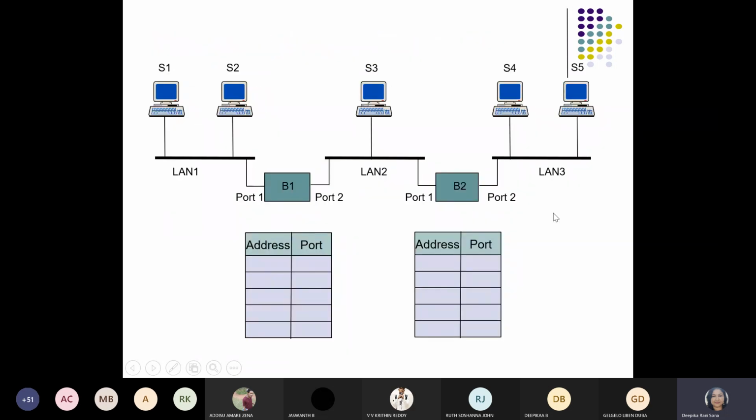yeah, let's have an example here. So here we have different stations, S1 to S5. 5 stations are there and they are connected through 2 different bridges. It means we have 3 LANs, 5 stations and 2 bridges for our scenario.